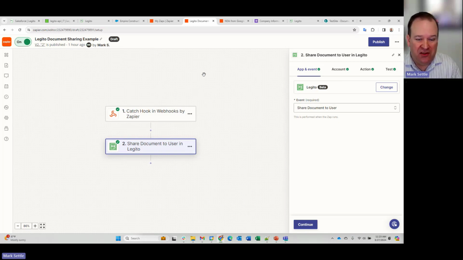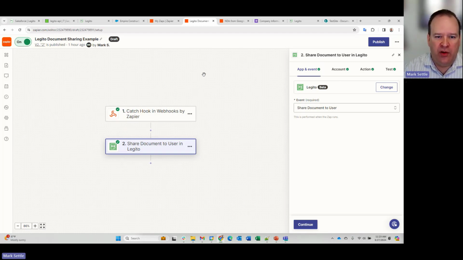Now, what this is going to do is simply share to a specific user in Legito. Just as an example, Legito does have a robust permissioning system, but maybe I want to control some permissioning with a specific workflow, something that happens in Legito. And so this is an example of that. It's creating a webhook to catch an event from Legito using the push API, and then simply sharing the document to a user.